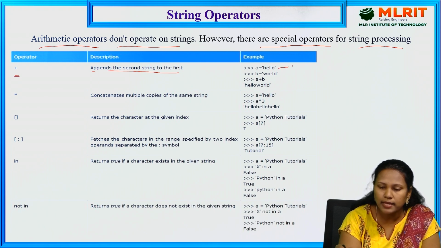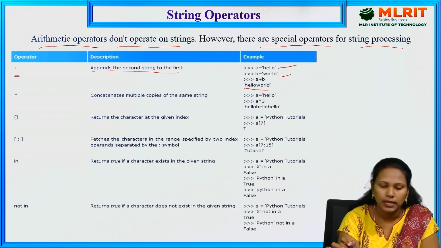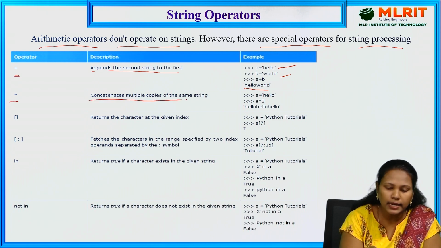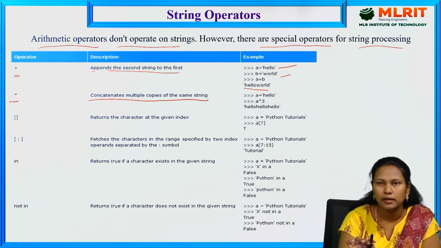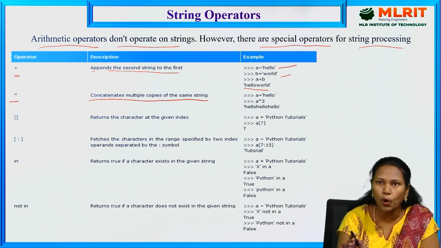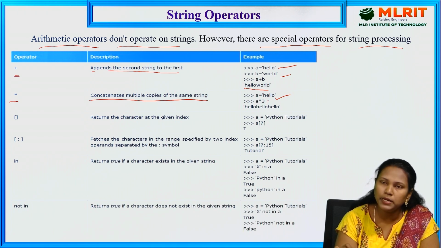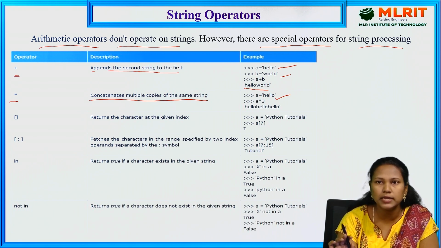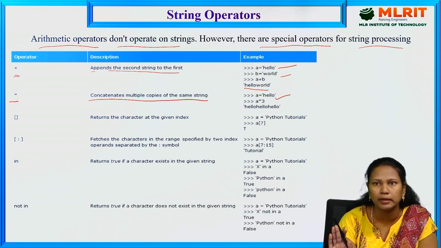So A is equal to hello, B is equal to world. A contains a string and B also contains a string. So A plus B displays hello world. Next one, star. The multiplication symbol concatenates multiple copies of the same string, which means it creates the same copy of data multiple times. A equal to hello, and you give A multiplied by 3. So it repeats the same string 3 times: hello hello hello. If you give A asterisk 5, it repeats the same string 5 times.